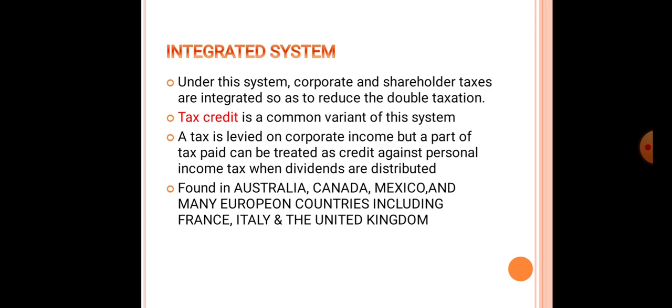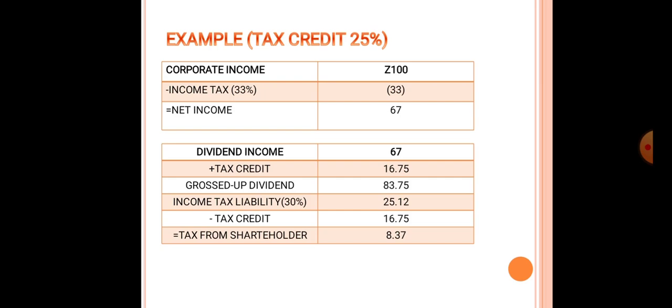This system is quite prominent in Australia, Canada, Mexico, and many European countries, including France, Italy, and the United Kingdom. Example: tax credit is 25% of corporate tax. Again, the corporate tax is 33% and the dividend tax is 30%. So let's go through it.